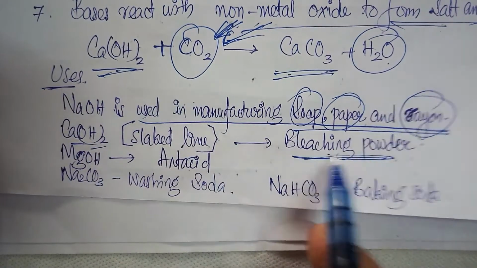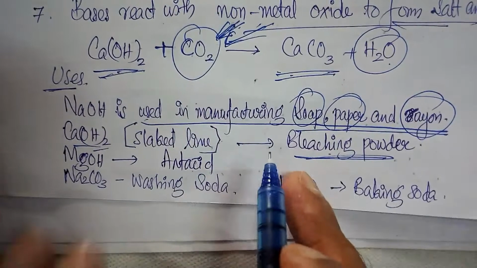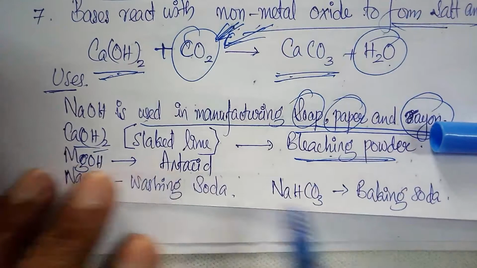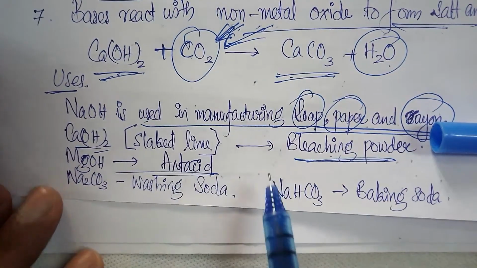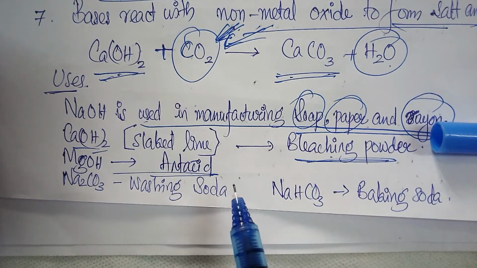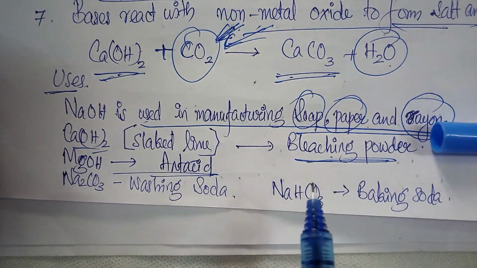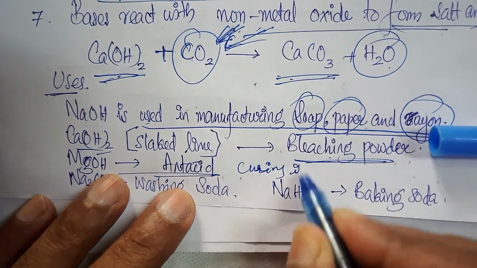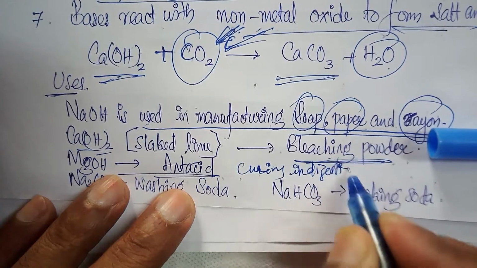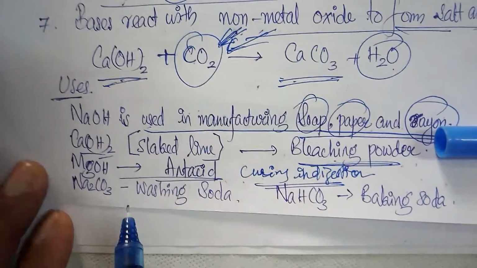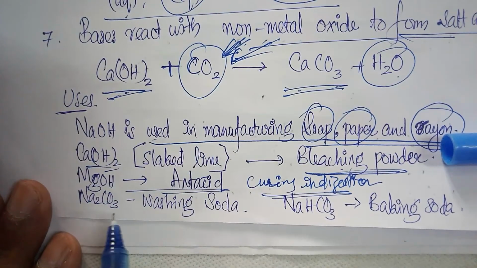And what about magnesium hydroxide? Magnesium hydroxide is used as an antacid, to neutralize excess acid in the stomach and cure indigestion. To cure indigestion we use antacid, and magnesium hydroxide is important in producing antacid.